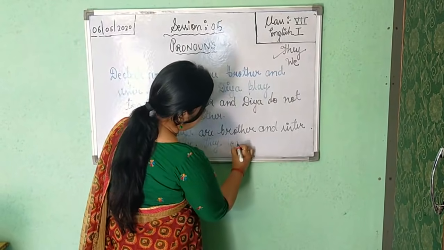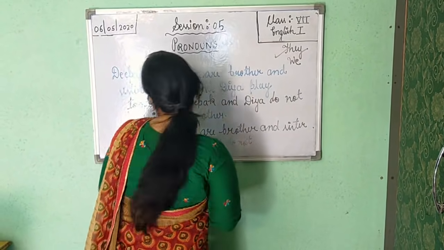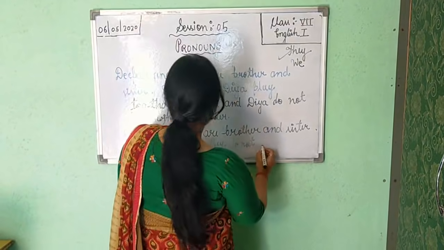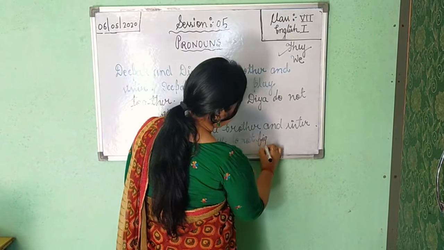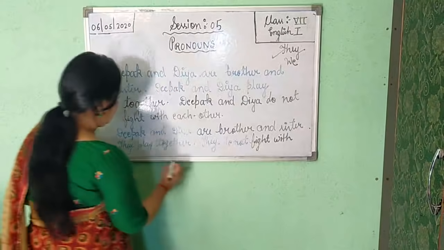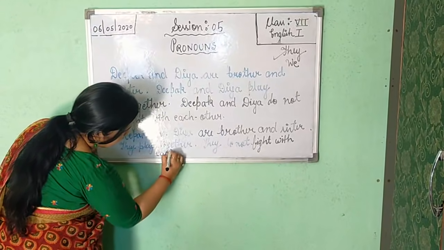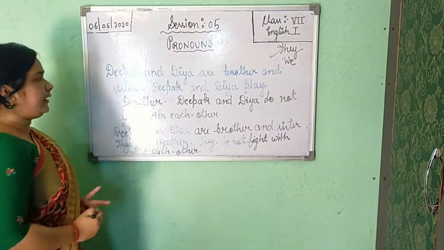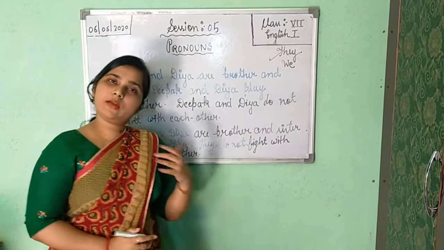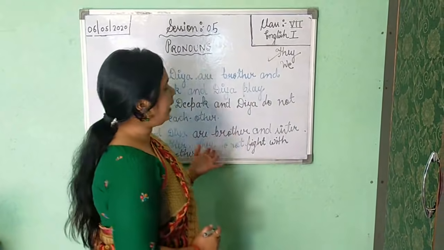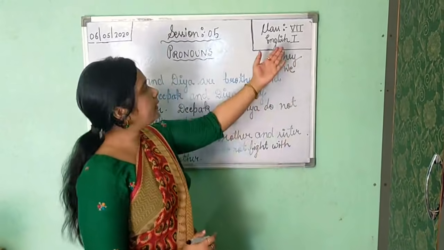They do not fight with each other. Okay class? See, again we are not repeating the noun, the naming word, so here we are applying some other thing, that is your they.